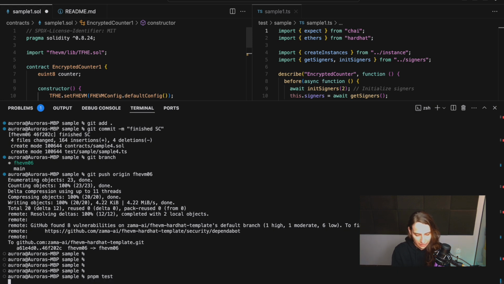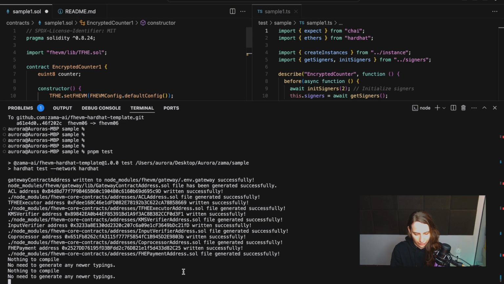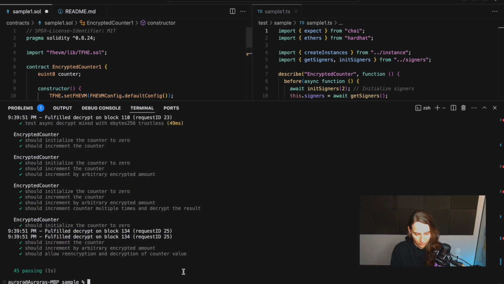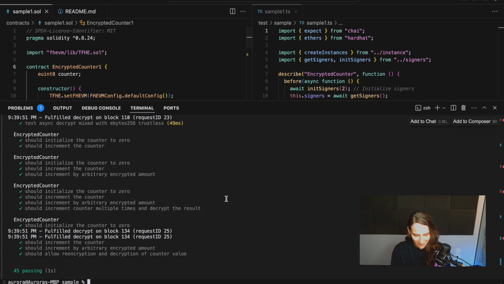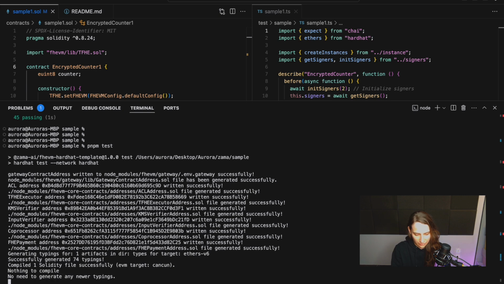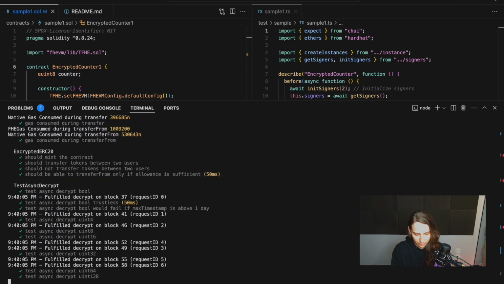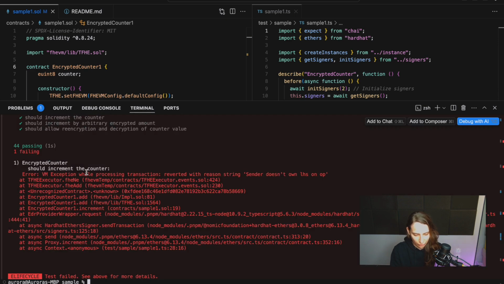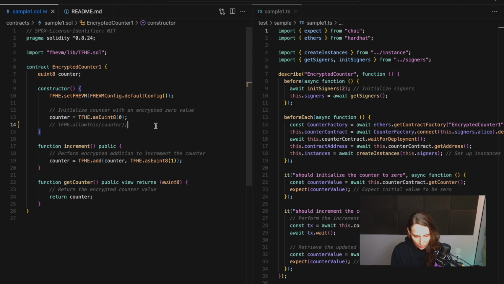So pnpm test. Oh yeah, I didn't save it. pnpm test, you can see our computation is now failing. It says exception while processing transaction: reverted with reason, sender doesn't own LHS on OP. So basically, to perform the computation, we have to allow this contract to access this encrypted counter value.